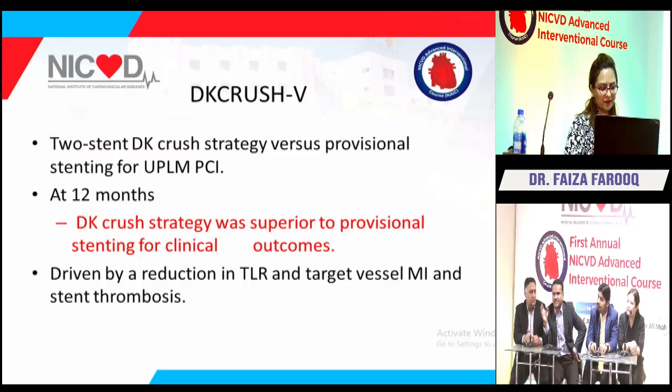Definitely. If you see the EXCEL trial, low to intermediate risk SYNTAX score patients were taken. But the NOBLE trial is conflicting regarding the result of the EXCEL trial. The EXCEL and NOBLE trials show non-inferiority of PCI as compared to CABG, and both trials have follow-up of only 3 to 5 years. So if you would like to conclude...